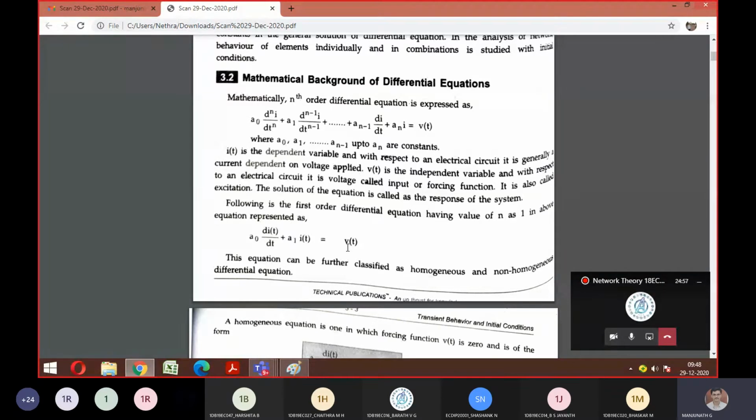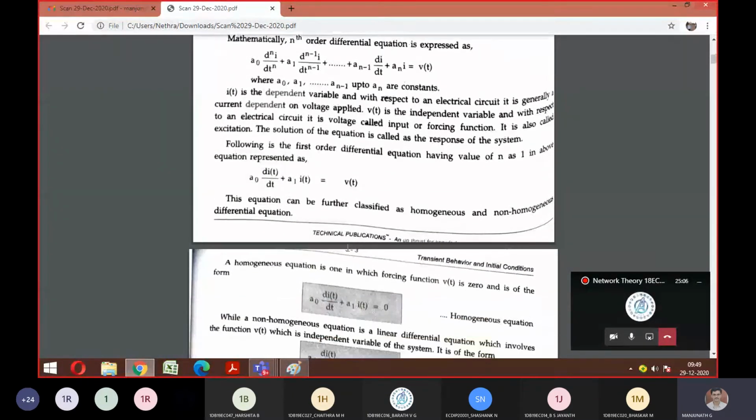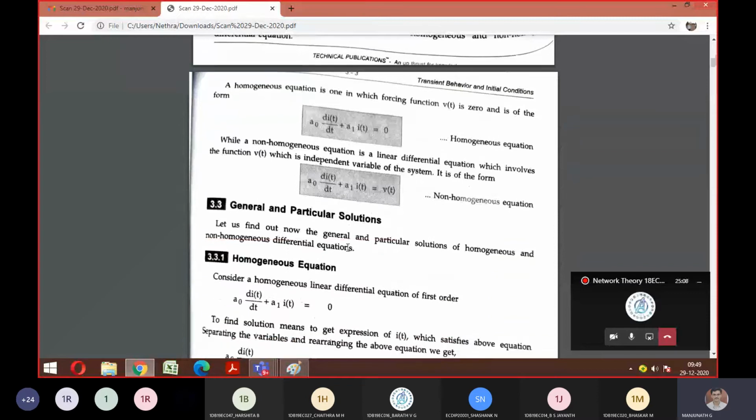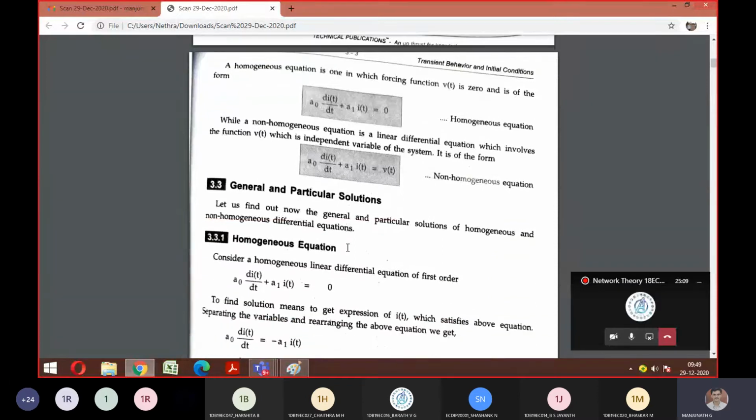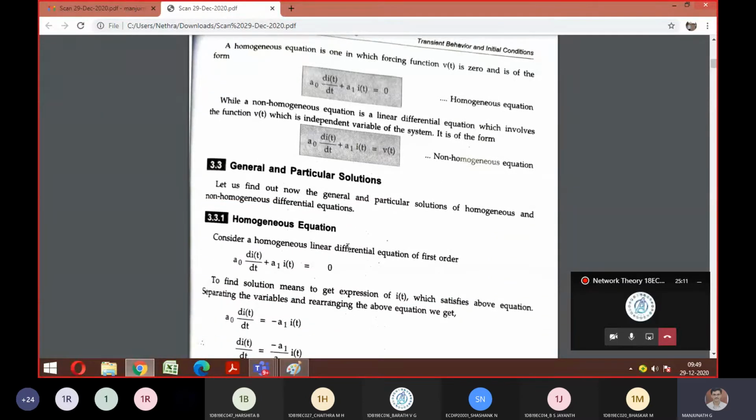Am I clear till here? Everyone, is it fine till here? Yes, sir. Okay, let's move on. Just look at the screen. This is what I told. Now we will go with general as well as particular solution. These are the things you can expect for 6 to 8 marks. They may ask you to define, and they may ask you to derive homogeneous and non-homogeneous equations also. For that purpose, I am doing this topic.